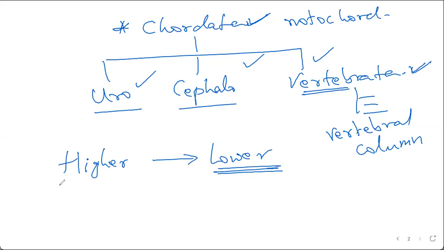But all organisms which are part of the higher hierarchy will not be part of the lower hierarchy. Right? So this is the generic answer we need to know, because the question can be about any two levels of the hierarchy. This is what we need to understand. This is what we need to know about classification.